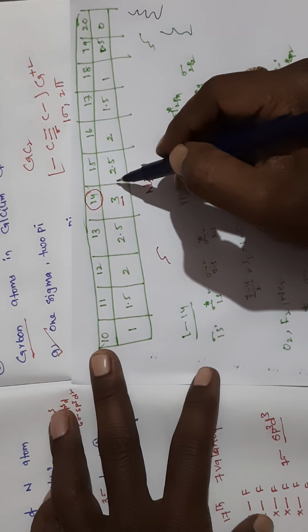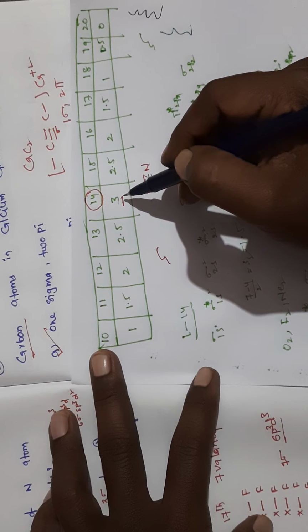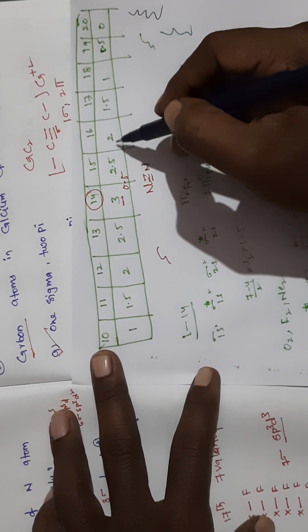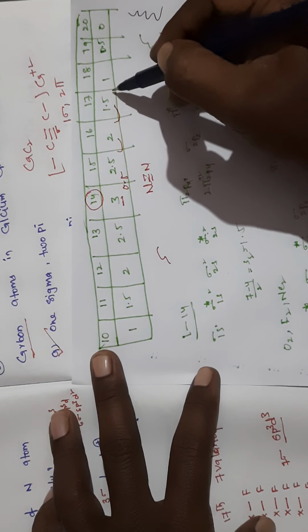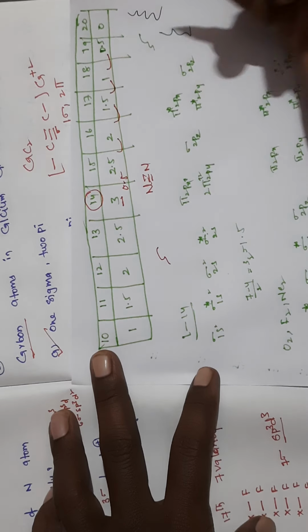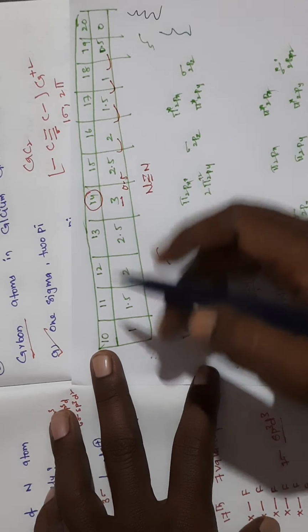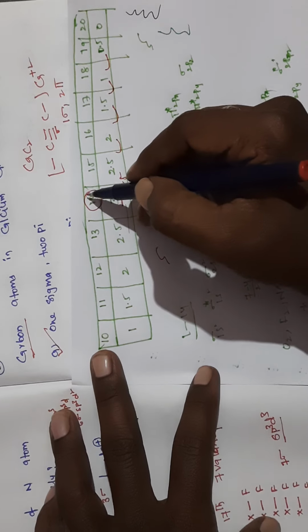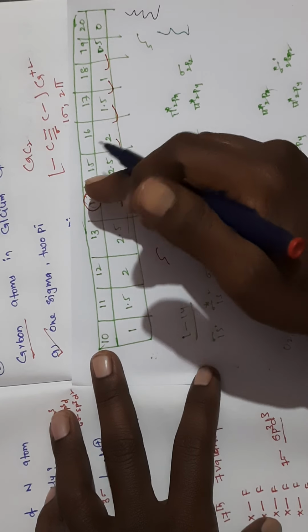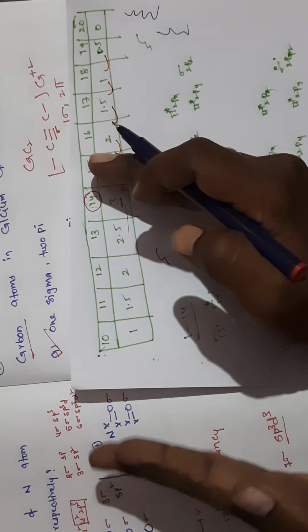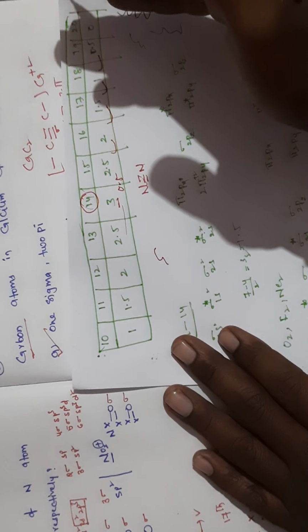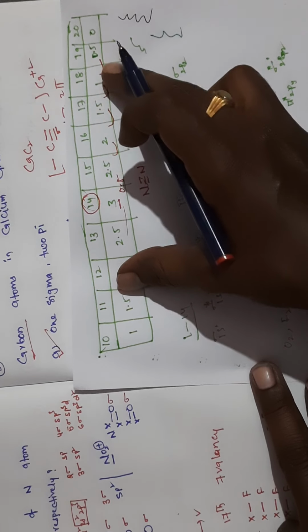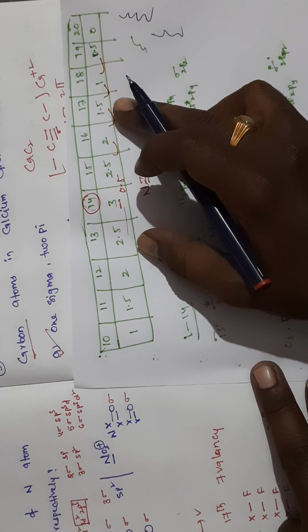So from 14, it will decrease by 0.5, you see. 3 to 2.5 means 0.5 reduces, again 2.5 to 2 means 0.5, here to here 0.5, like that it will reduce. So here at 10, the bond order is 1, then 1.5, it increases by 0.5. So you take 14 as the midpoint, then to the left-hand side of 14 it will decrease, and to the right-hand side of 14 it will increase by 0.5. So like that it changes. So remember this table, based on this table we can predict the answer very easily.